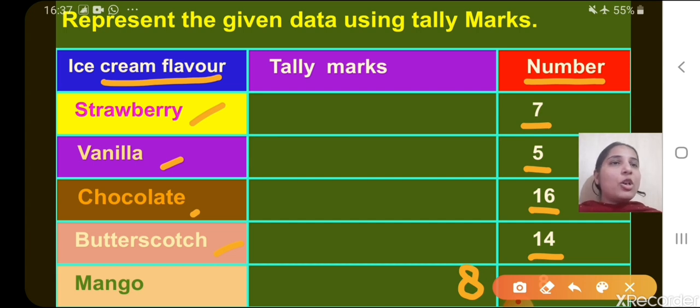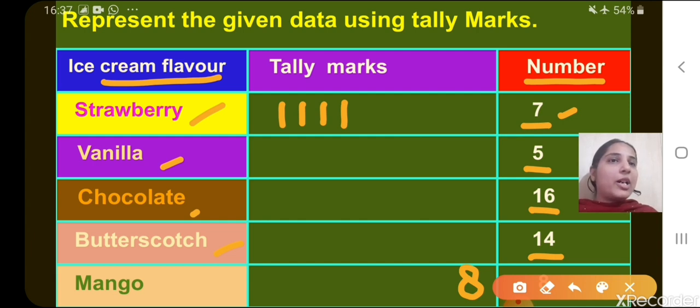Okay. So there you can see the column for tally marks. Now we have to represent this data, this information in the form of tally marks. So how will we represent number 7? So let's draw tally marks here. So 1, 2, 3, 4. Now you know how to represent the fifth observation.